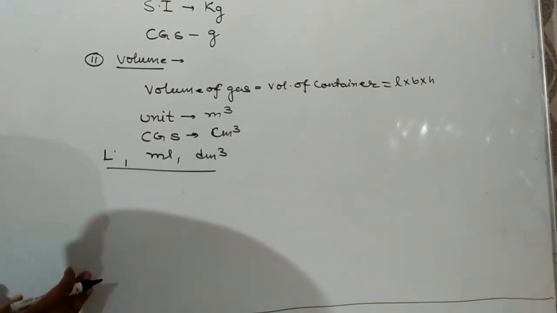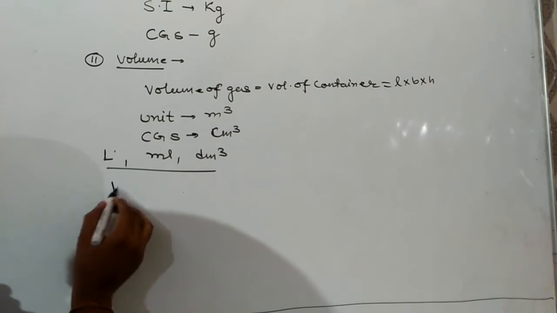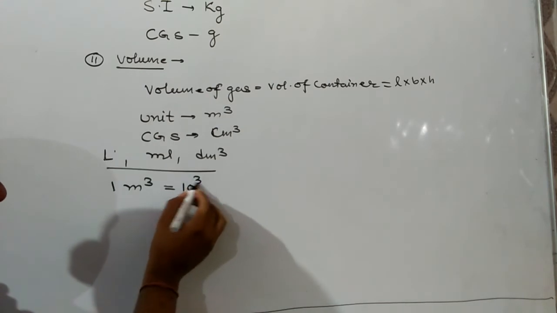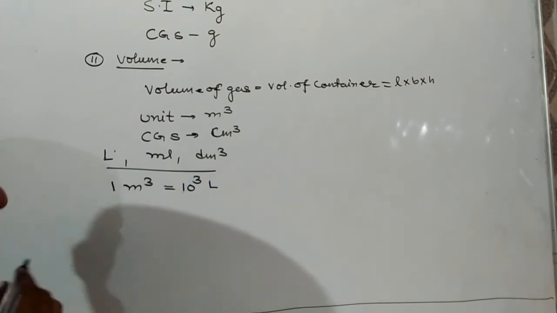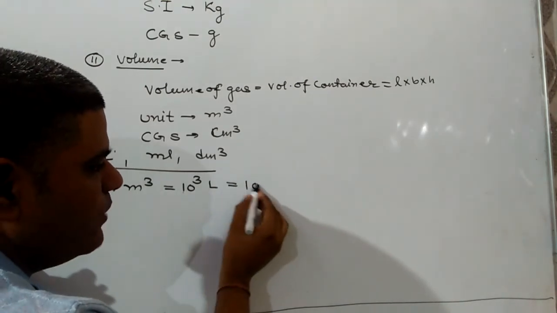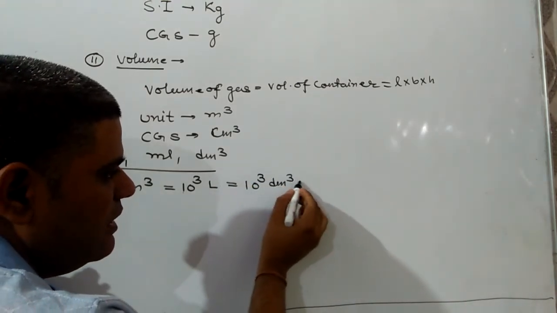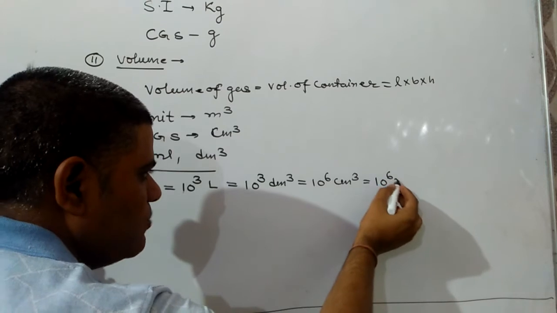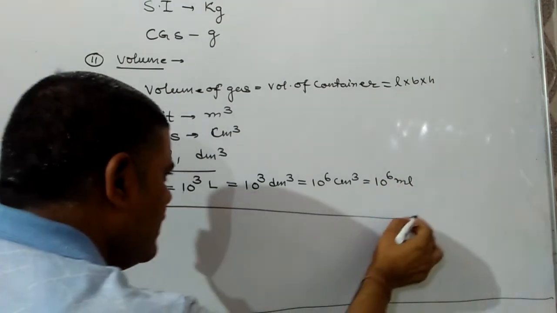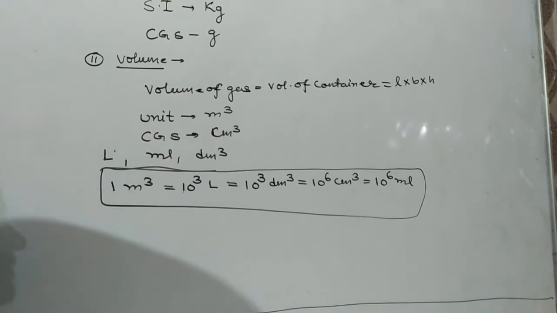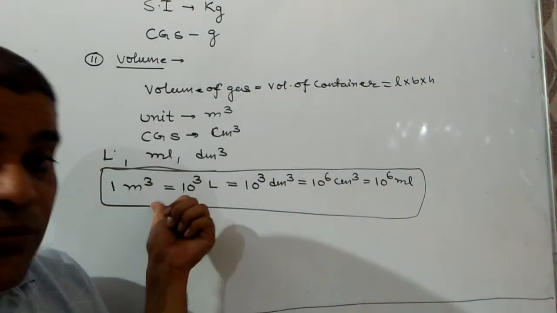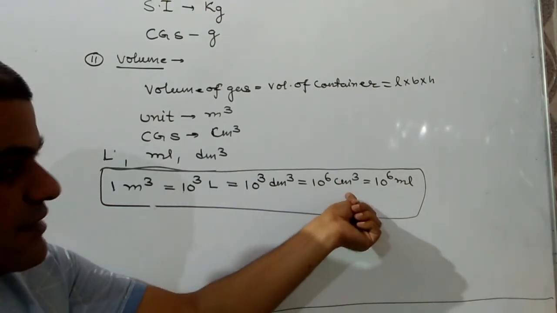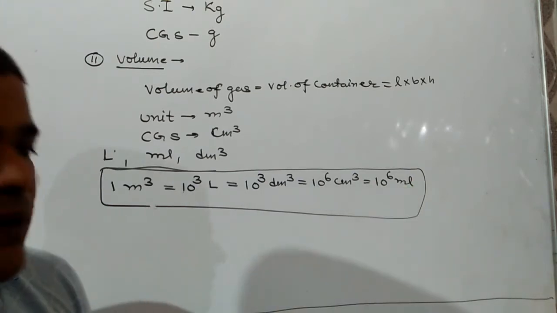What is the relationship between all these units? So keep it in mind, meter cube is the largest unit, and 1 meter cube will be equal to 10 to the power 3 liter, that should be equal to 10 to the power 3 decimeter cube, that will be equal to 10 to the power 6 centimeter cube, and that should be equal to 10 to the power 6 ml.